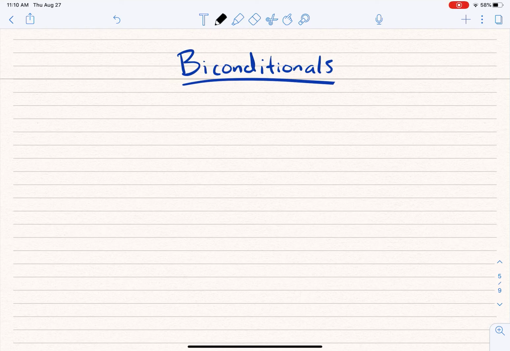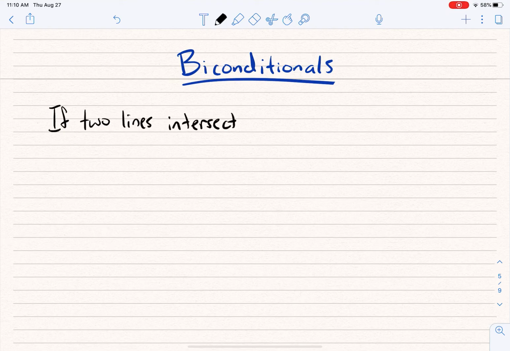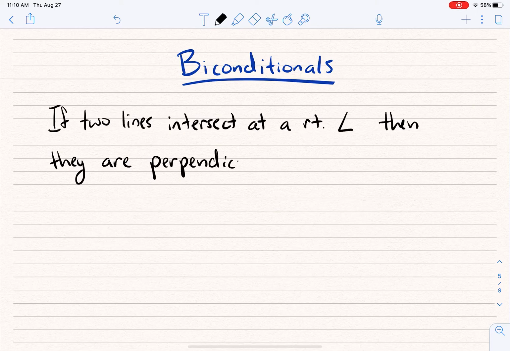I might say something like, if two lines intersect at a right angle, then they are, by definition, perpendicular, because that's what perpendicular means. Perpendicular means to intersect at a right angle. So if two lines intersect at a right angle, then they are perpendicular. And so then if you look at this and you switch it around, so there's my conditional. If I switch it around and look at the converse, well, what's the converse?